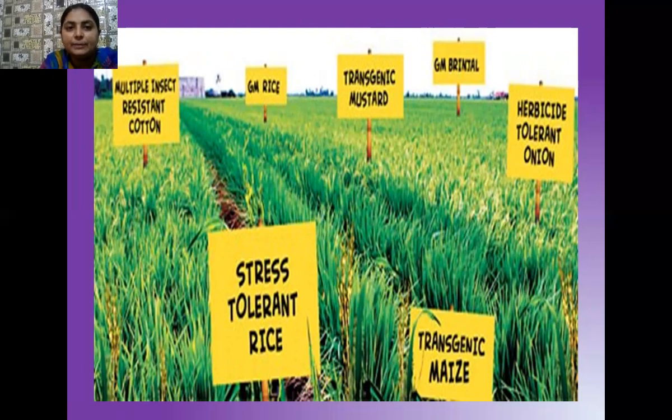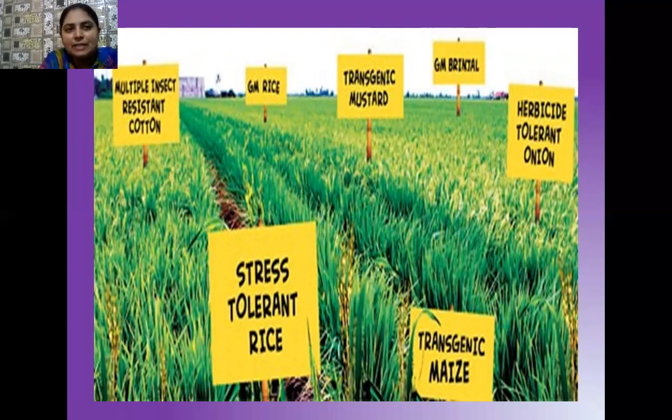We have obtained GM rice. I will show you the picture of GM rice later. And then we have obtained transgenic mustard, which has given a high yield of mustard oil. And GM brinjals look very fresh, and they are bigger in size.